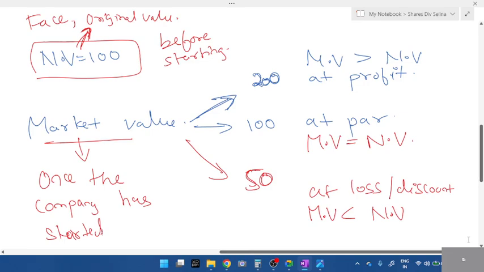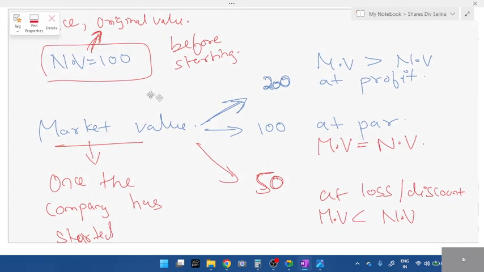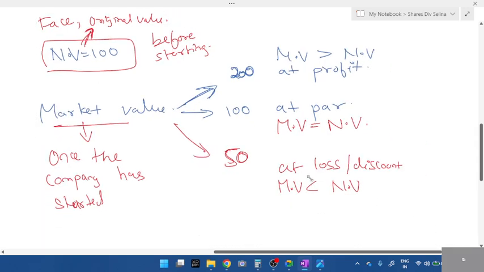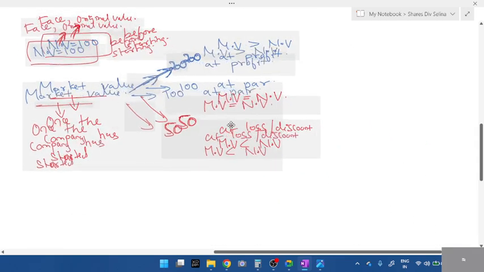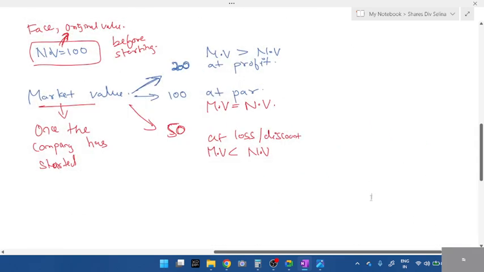First, I'll teach you a few calculations in this. First, make a note of this: face value and market value. Next, face value, nominal value will never change.